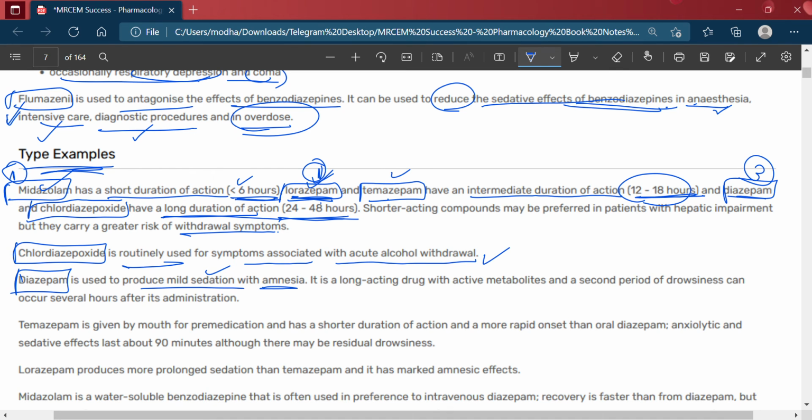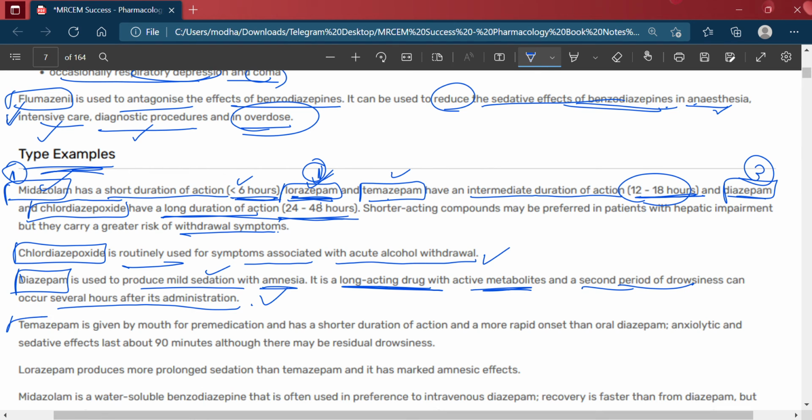Okay, it is a long acting drug with active metabolites, and a second period of drowsiness can occur several hours after its administration.